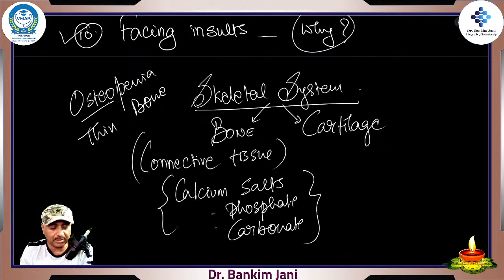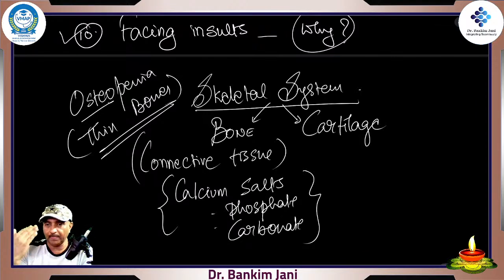How will you see the thin bones? Well, I'll show you the x-rays when we deal with radiology. But right now, a very simple thing: tough, fine bone would be seen as a very white, proper shadow. If the bone is thin, obviously it would be blackish. I'll show you both the x-rays, normal and abnormal, when we watch them.